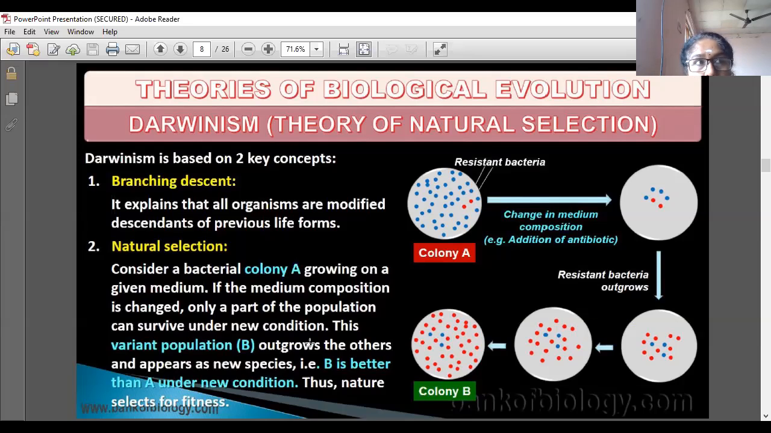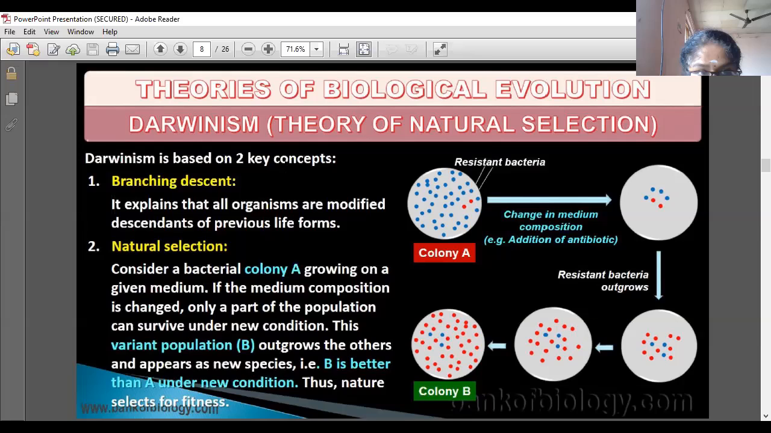Now see that in coronavirus, some are getting more resistance against coronavirus. Nature will select that one only, and those who are not resistant against coronavirus or COVID have died. They have already died. So whichever one is resistant against that particular condition, for them only nature will select. This is called nature selecting for fitness.